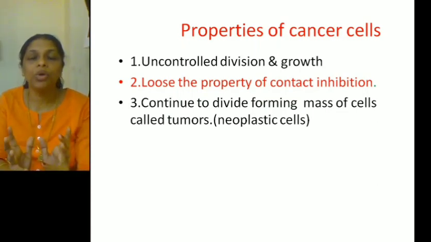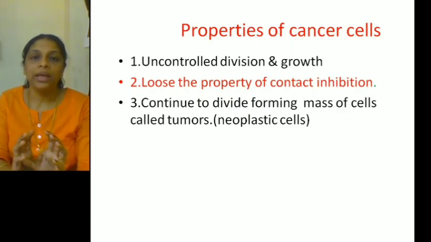And this group of cells forms a tumor. The cells which are formed as a result of this abnormal, uncontrolled division are called neoplastic cells.